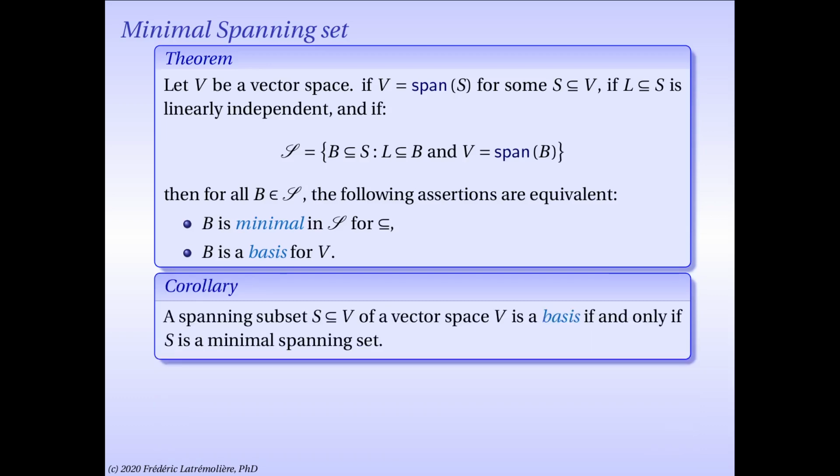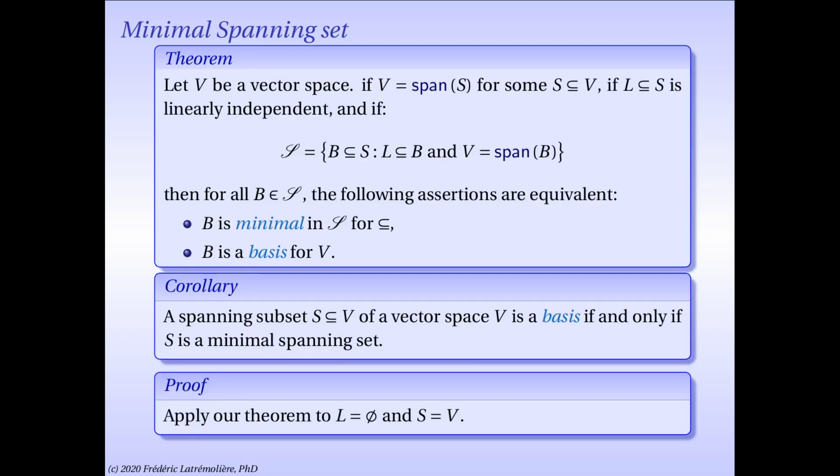So as before, we have a nice corollary. A spanning subset of a vector space is a basis if and only if it is minimal among all the spanning subsets. That really answers, as I said, a question we had about linear span. The minimal spanning sets are bases. The proof is immediate. You apply our big theorem to L equals the empty set. That's of course linearly independent, and S being the whole vector space, which is obviously spanning.